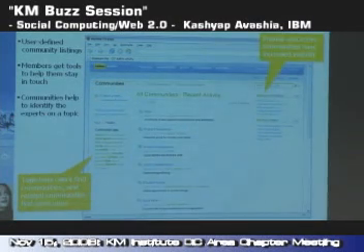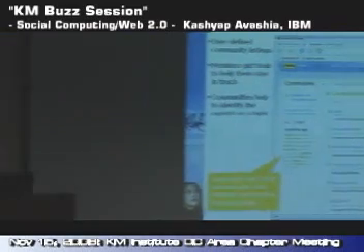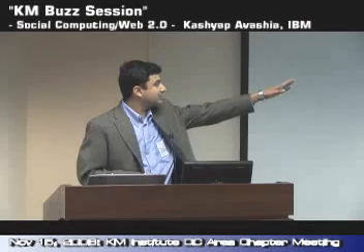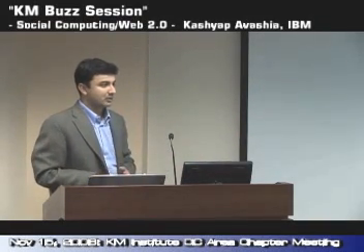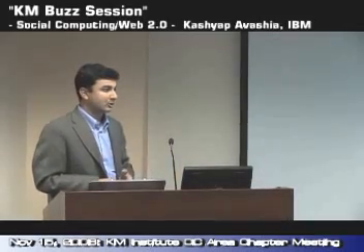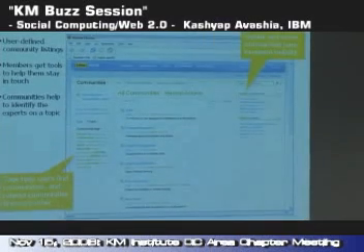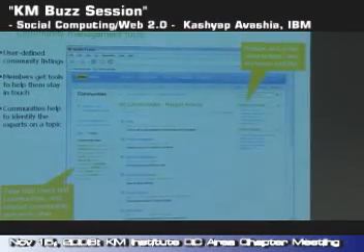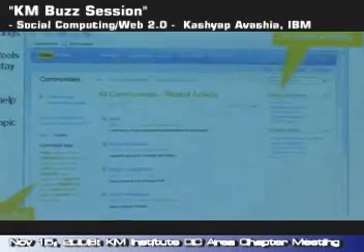The second component is community management tools, and in the consumer world, we have seen Yahoo or Google Groups, they are very successful, very popular. And even within an organization, we are doing the same thing with community management tools. If you see in the right-hand corner, most active and popular communities are also surfaced so that people know what is going on in the organization. And also, people can tag communities so that it's easier for people to find their own communities or different communities.